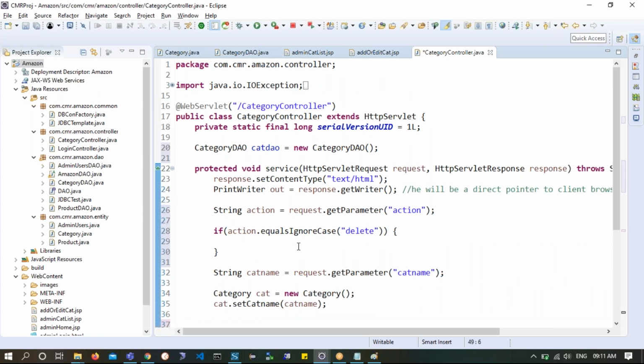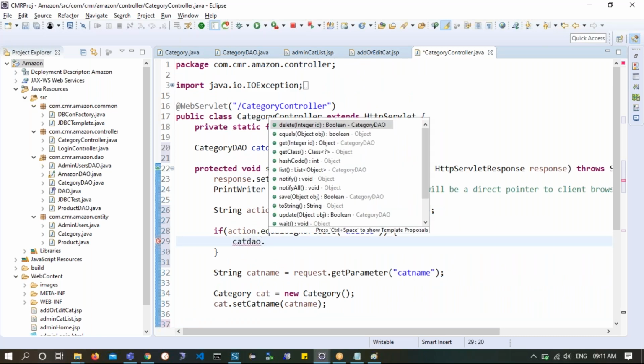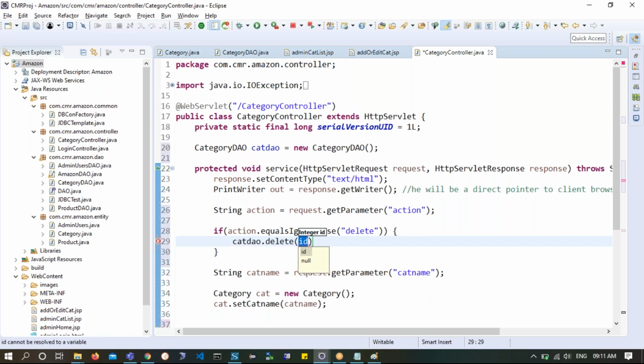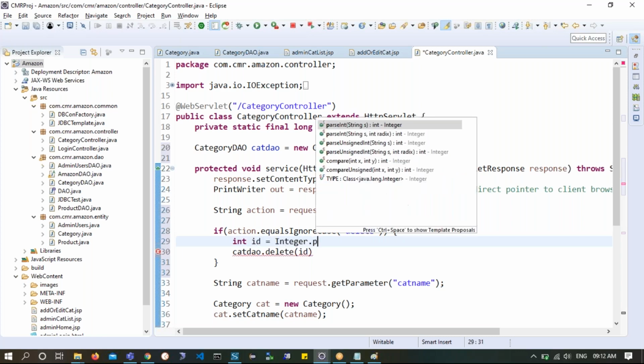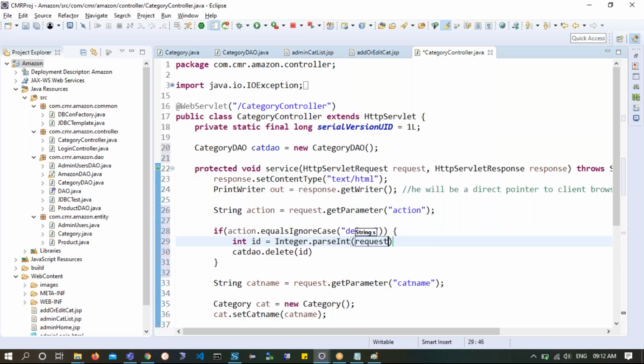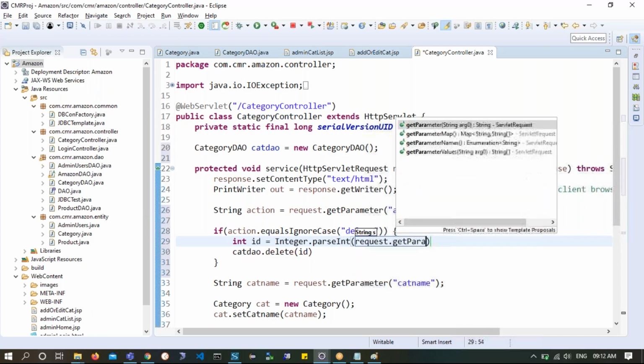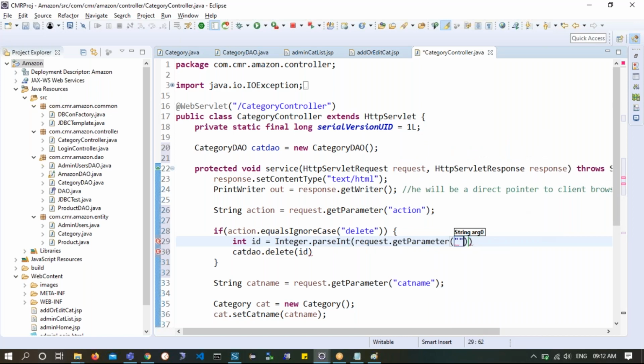So I will try to do cat DAO dot delete, and I need to supply the ID which is coming. So ID should be coming to me. So I will say int ID is equals to Integer dot parseInt of request object dot getParameter coming as ID to me.